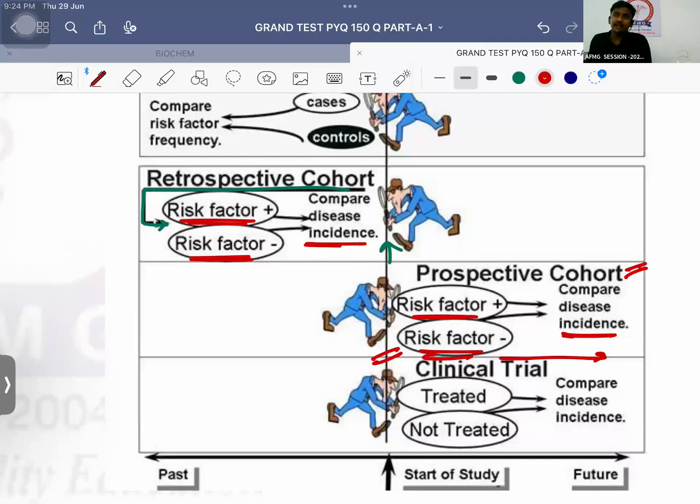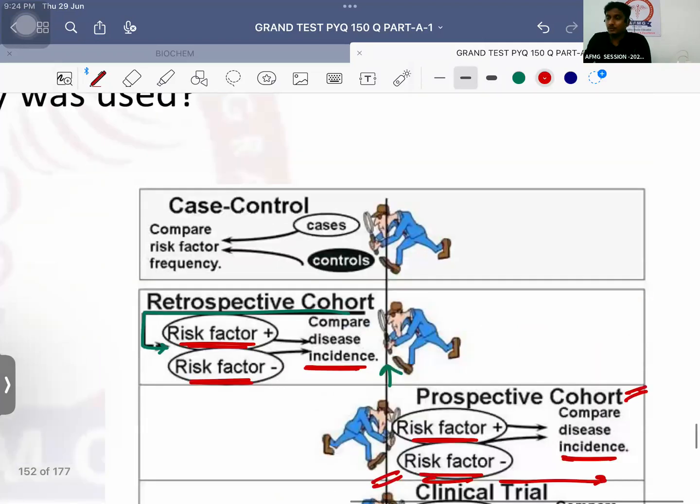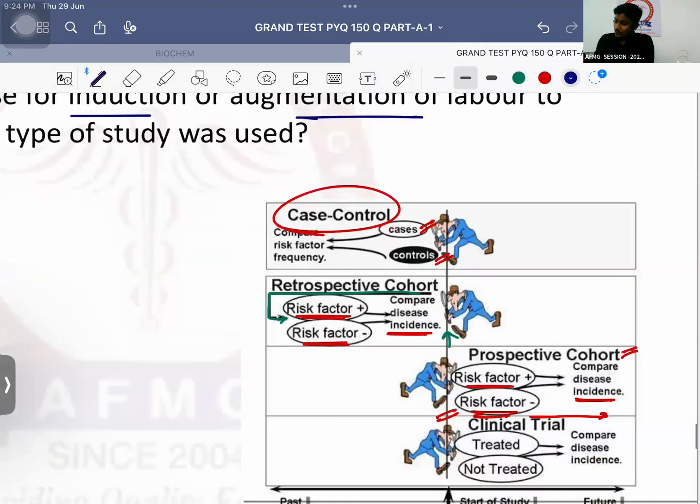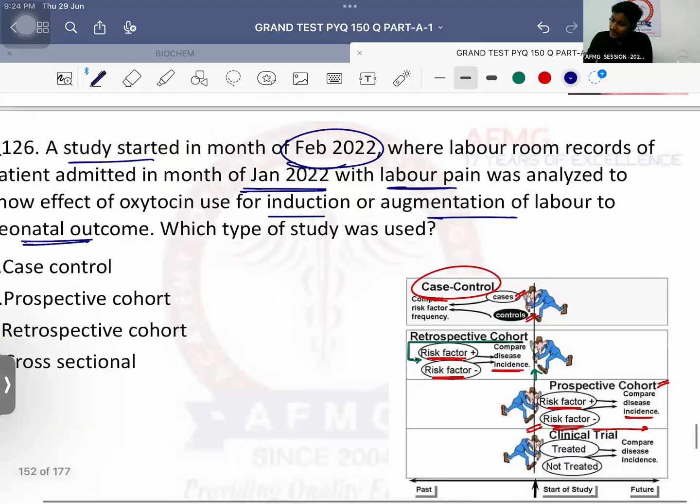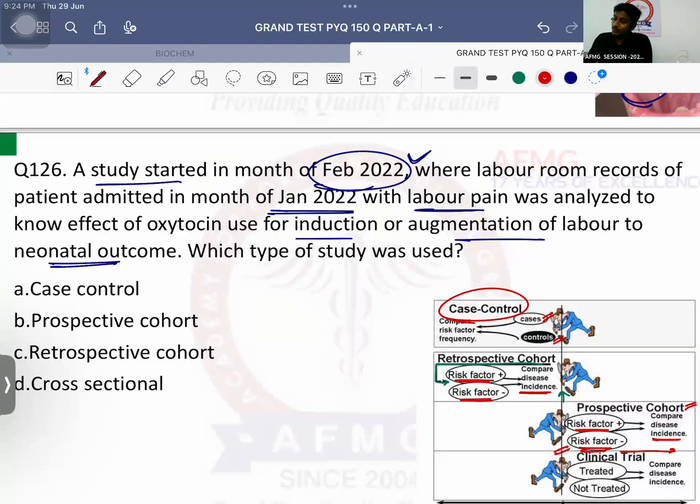So now I will get the incidence, the number of cases definitely, but it has also saved my time as well. This is a case of retrospective cohort study. I'm going back in time and I am again coming front in time. But if I take two groups, not exposed and non-exposed, but one will be the diseased or the patients, that is cases, and one will be the healthy individuals, that is controls. And then I am asking them the history of risk factor exposure. Then this will be called as the case control study. No issues with this?